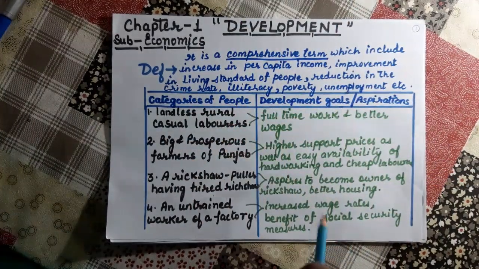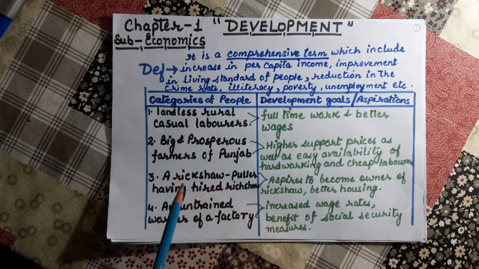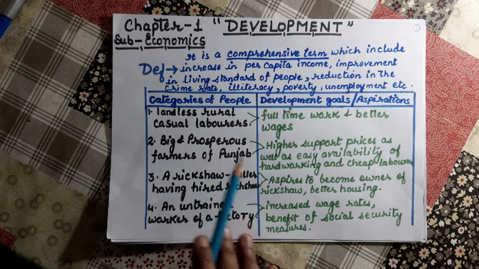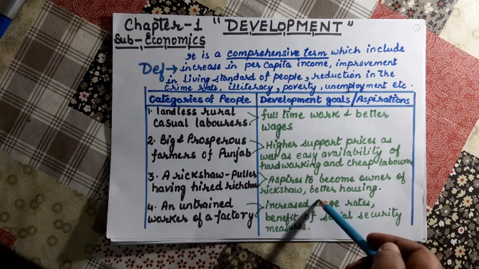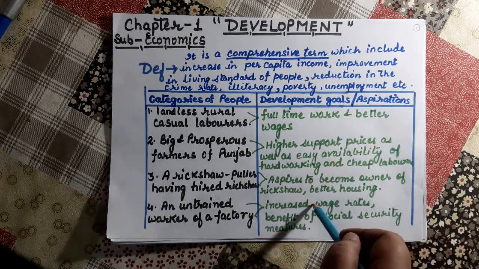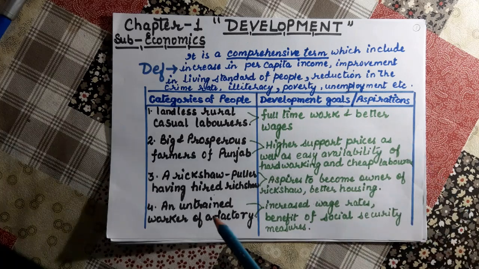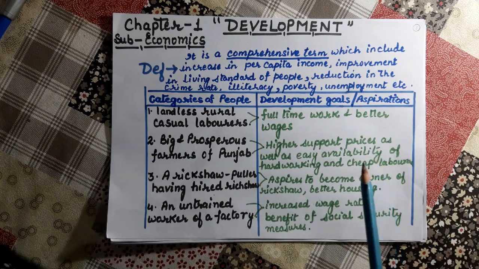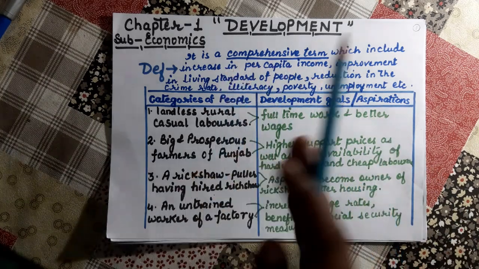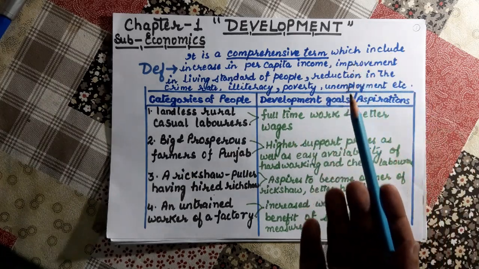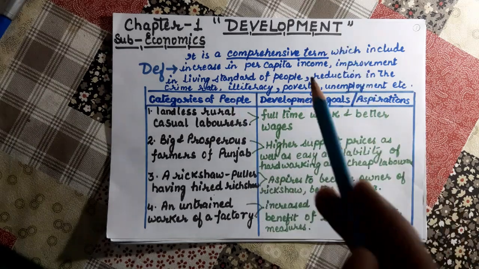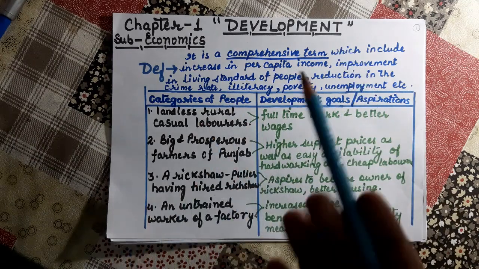Now the next example, the untrained worker of a factory. What does he need? He needs higher income through increased wage rates, benefits of social security measures, smaller working hours and good working conditions, and good treatment by factory owners.